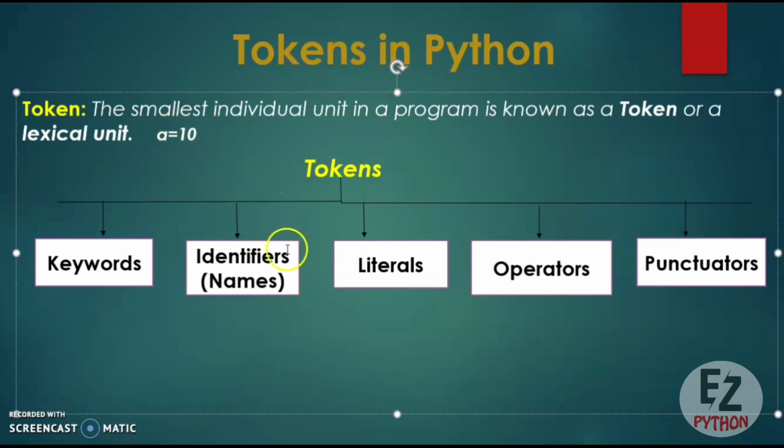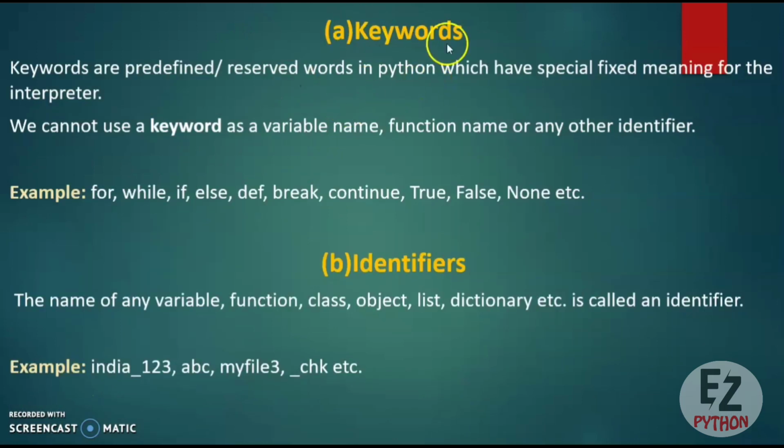Now further, tokens are divided into 5 parts: keywords, identifiers, literals, operators and punctuators. Now let's discuss each one of them in detail. First is keywords. What are keywords?